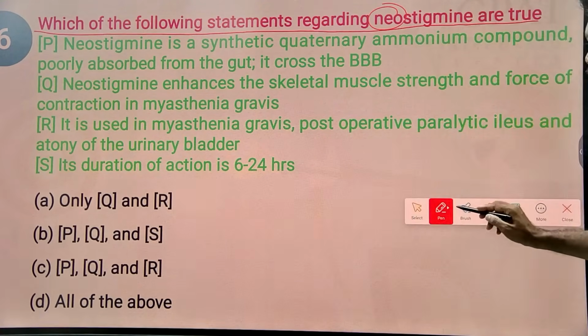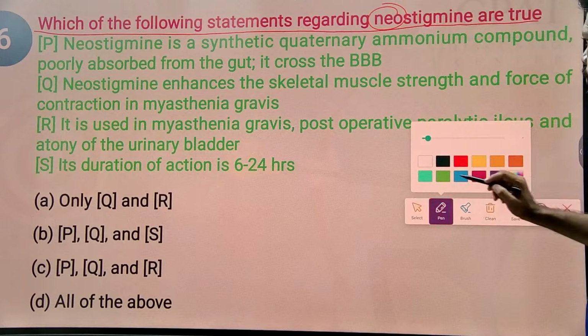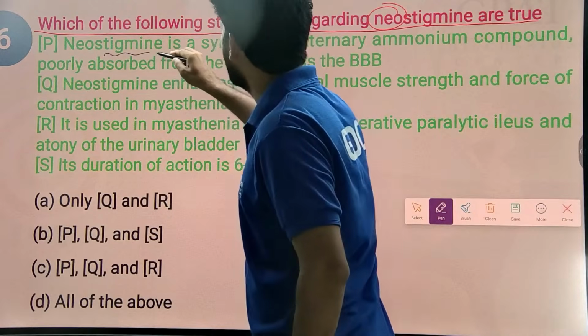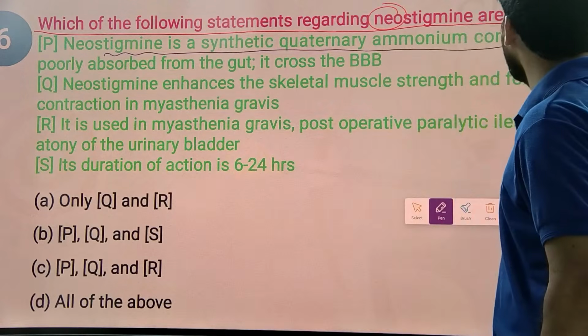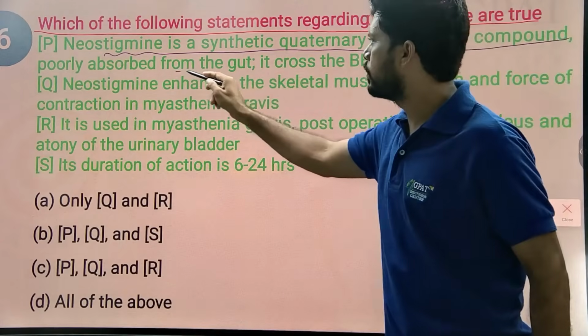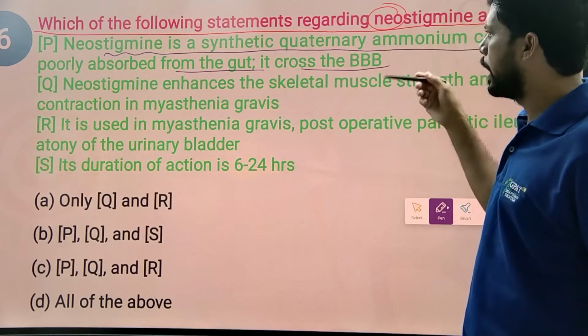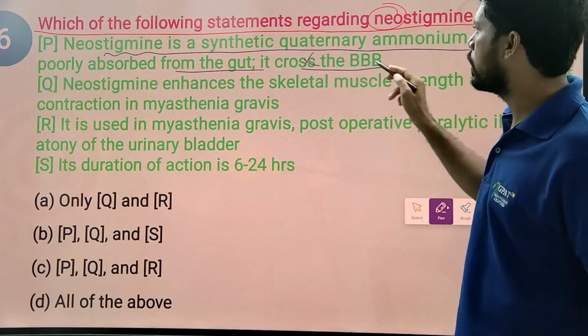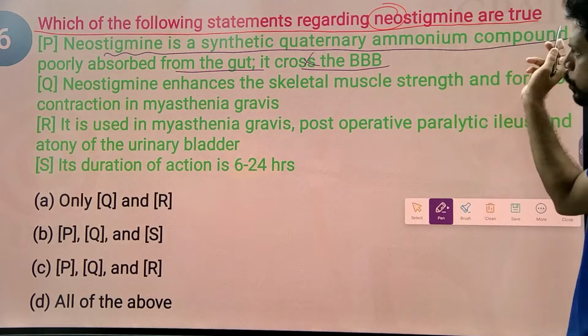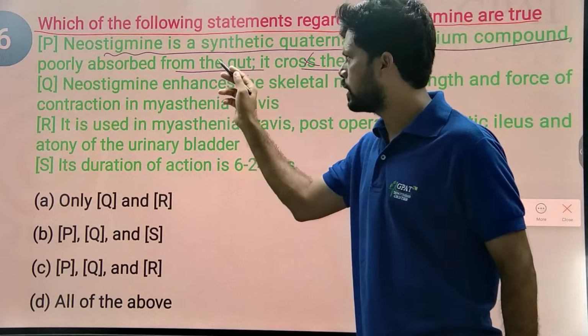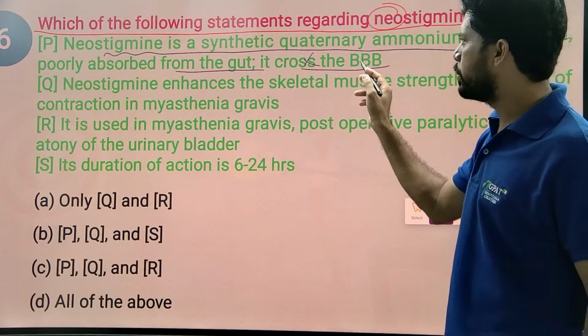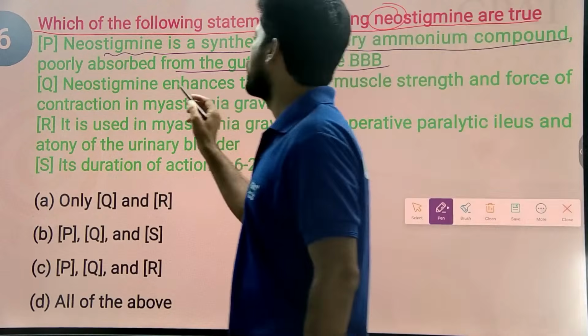So let's see the options one by one. Neostigmine is a synthetic quaternary ammonium compound, poorly absorbed from the gut. It crosses the blood-brain barrier, or is it unable to cross the blood-brain barrier? It is a quaternary ammonium compound, correct? Yes. Poorly absorbed from the gut, correct? And does it cross the blood-brain barrier? It is unable to cross the blood-brain barrier.